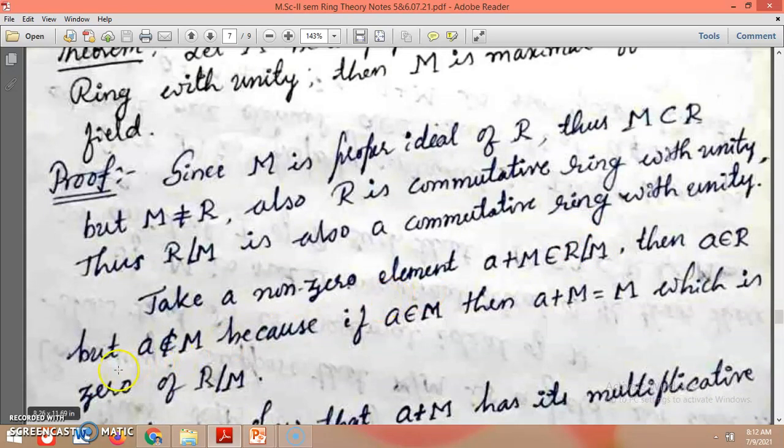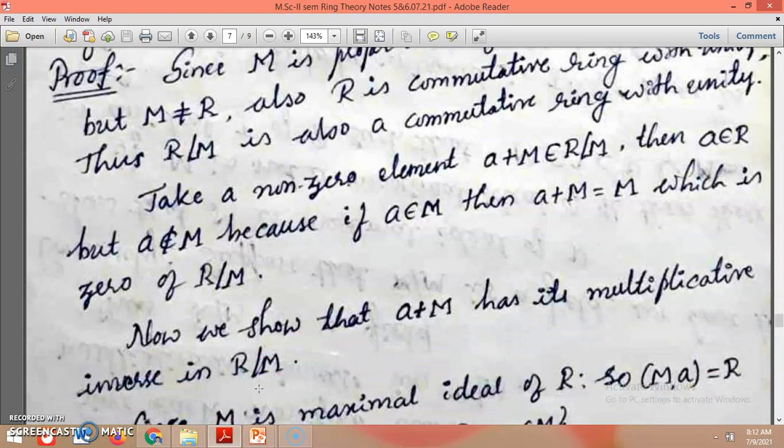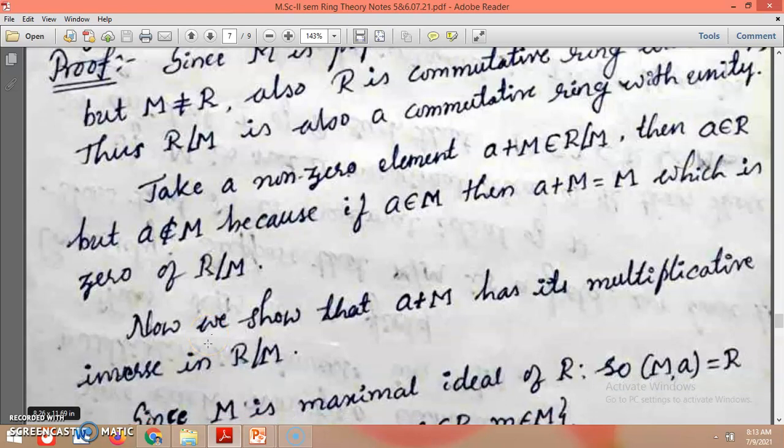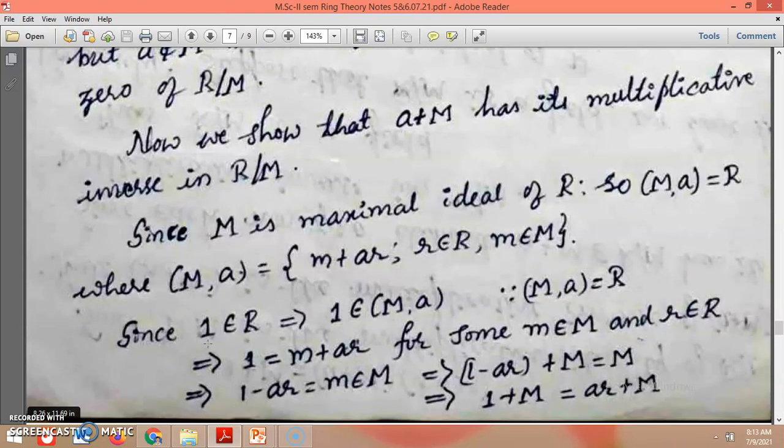Then A is a member of R, but it is not a member of the capital M, the proper ideal. Because if A is in M, then A plus M equals M, which is obviously the zero of R over M. That's why A does not belong to M. Now we shall show that A plus M has its multiplicative inverse in R over M.